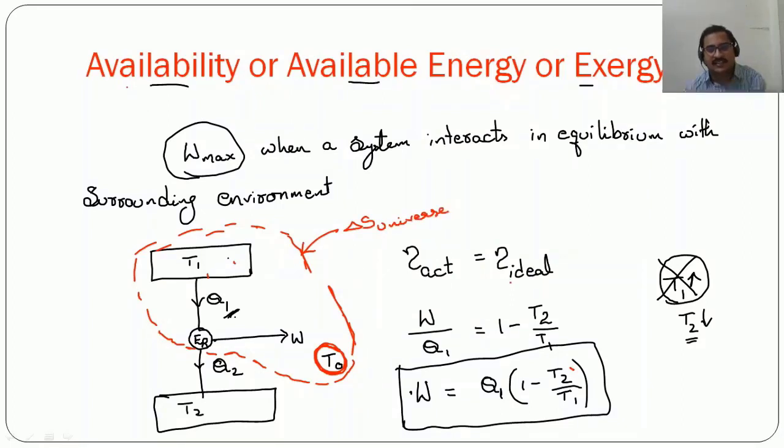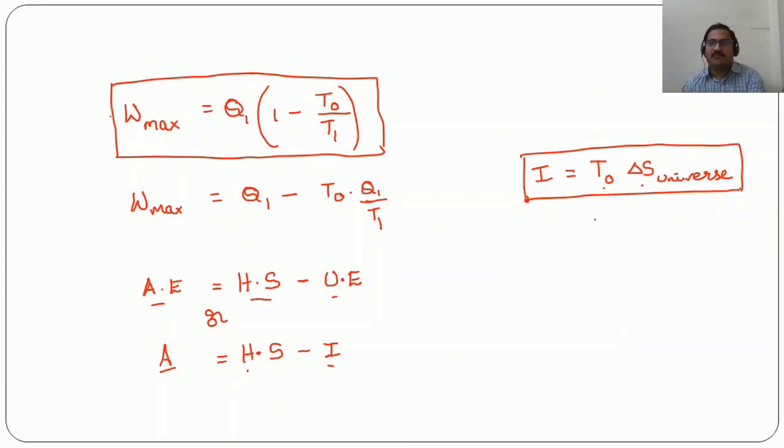While we were discussing the concept of entropy, we said that if the change in entropy of the universe is more, then irreversibilities will be more, and if the change in entropy is increasing, there will be minimum possibility for conversion into work. So if delta S of the universe is increasing, irreversibility increases.